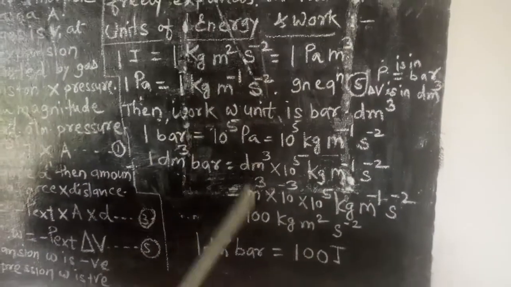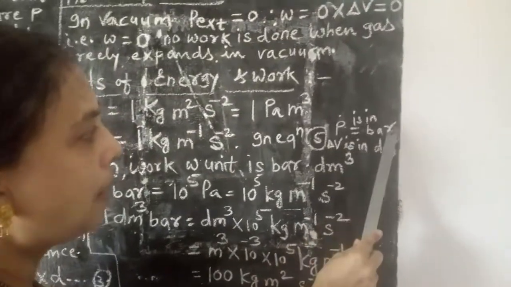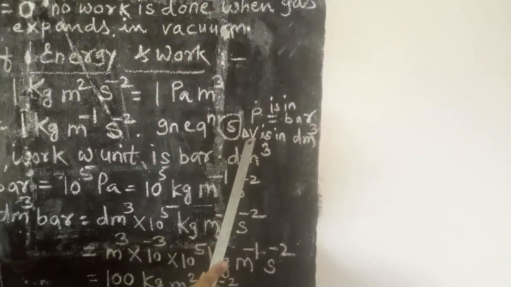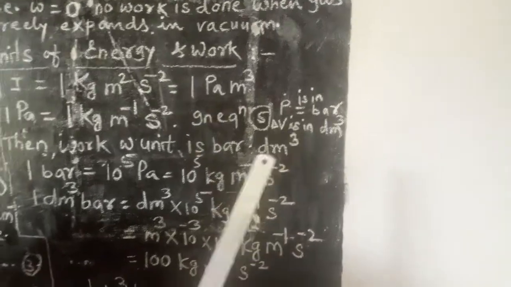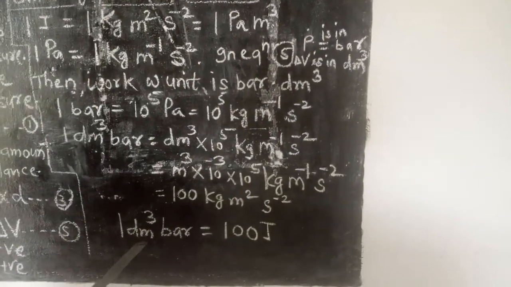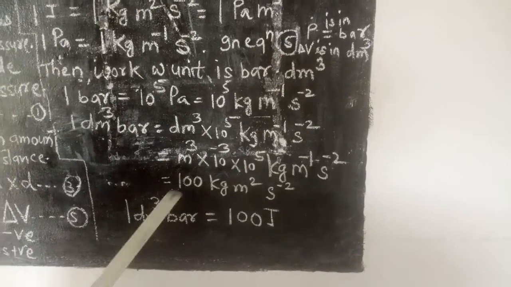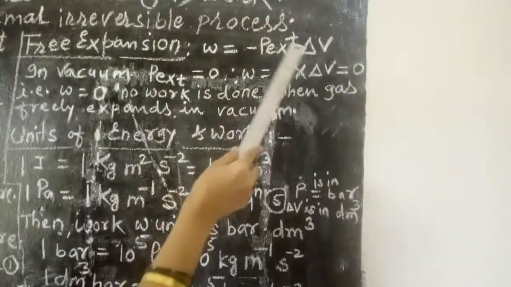See here, one thing I would like to tell you, that when pressure is in bar and delta V, change in volume, is in cubic decimeter, then the work done will be in decimeter cube into bar. Okay, because what is work? W is nothing but the pressure into volume.